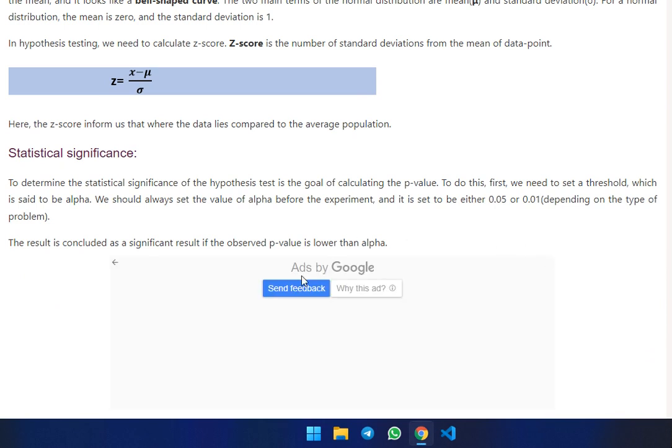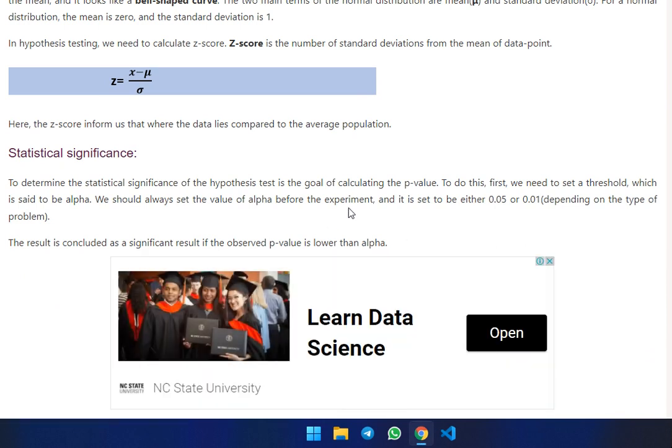Now we are discussing the third concept in p-value: statistical significance. To determine the statistical significance of a hypothesis, the goal of testing is calculating the p-value. To do this, first we need a threshold, which is set as alpha. We should always set the value of alpha before the experiment, and it is set to either 0.05 or 0.001 depending on the type of problem.